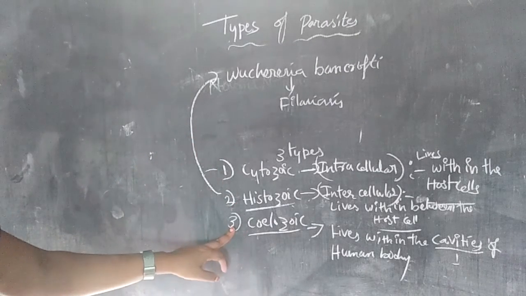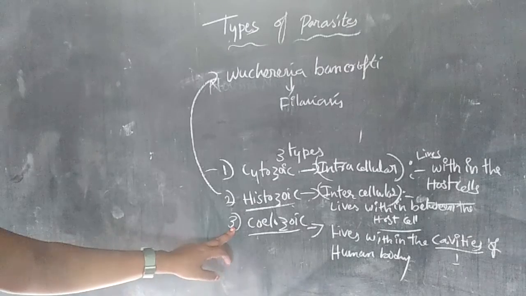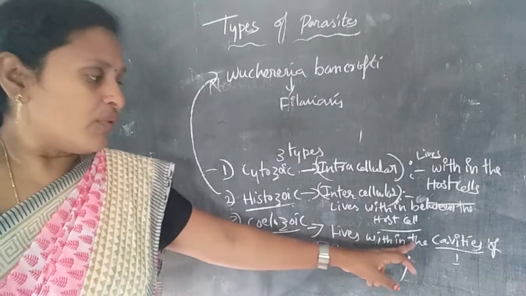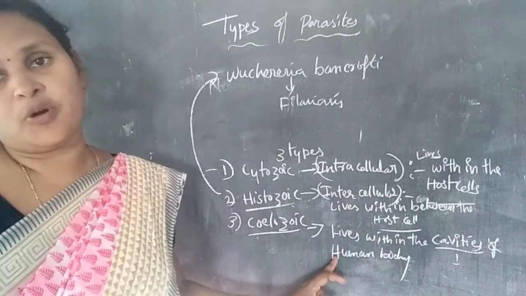And the third one, coelozoic parasites. The parasite lives within the cavities of the human body.